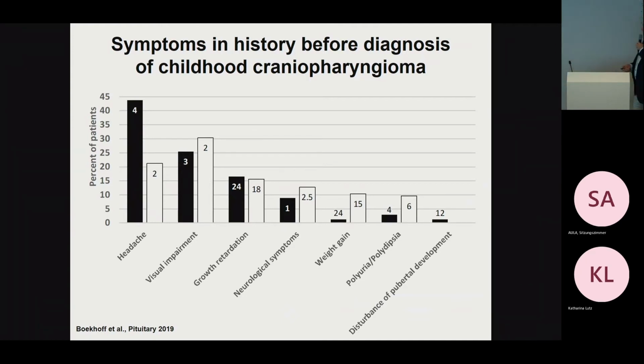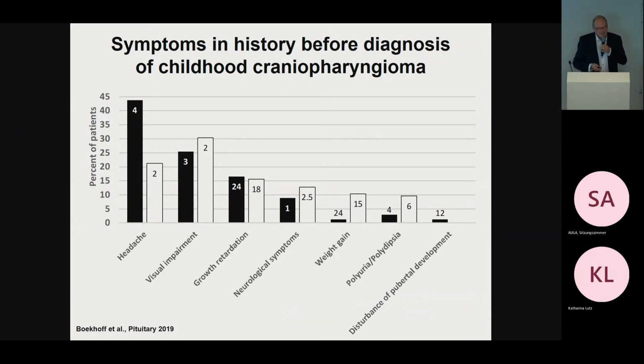And so we looked at the records of these patients, and we looked at the symptoms in history. As you can see here, the most frequent symptom was headache, visual impairment, growth retardation, neurological symptoms, weight gain, diabetes insipidus, and disturbances of pubertal development. And on top of these bars, you see the duration in which these symptoms occurred before diagnosis. And you can see growth retardation and weight gain occurred pretty early before diagnosis of these tumors.